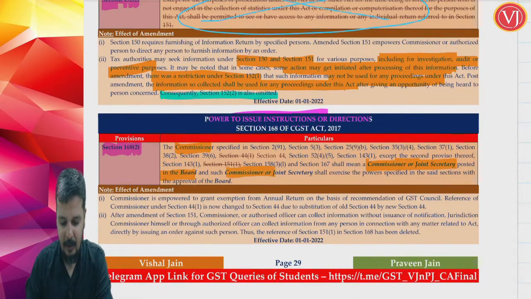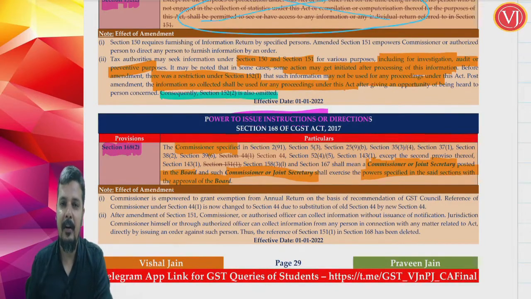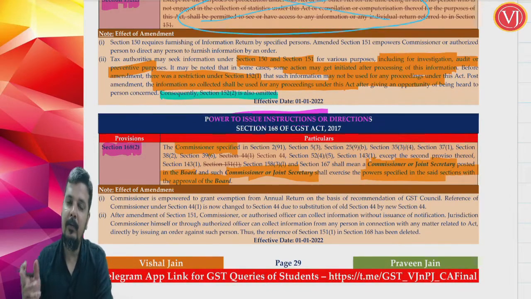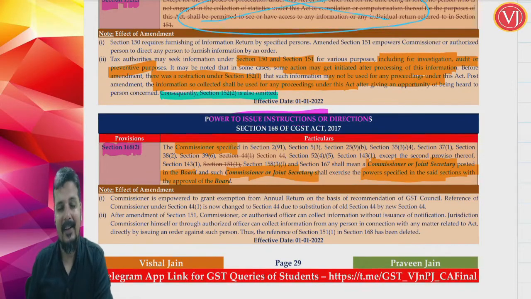and such commissioner or joint secretary in the board shall exercise the powers after the approval of the board. So wherever they have mentioned the commissioner in these provisions, they are talking about commissioner or joint secretary of the Central Board of Indirect Taxes, and such commissioner and joint secretary shall exercise the powers which are mentioned in these many sections only with the approval of the board.